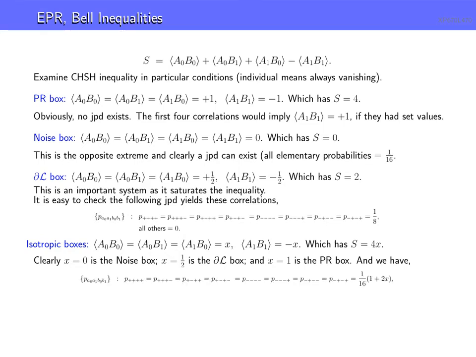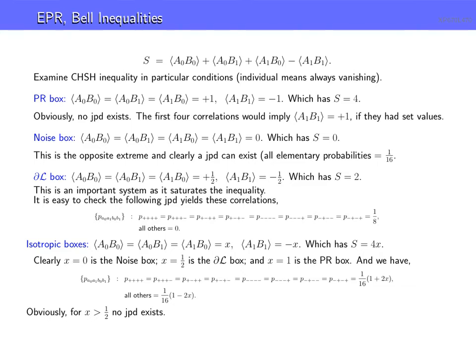These set of atoms, there's something missing here, that if those first 8, the same ones as up here, are equal to 1/16 times (1 plus 2x), and all the other ones, which are pretty easy to find, are 1/16 times (1 minus 2x), you'll find that you'll get these correlations. And again, the means are all 0. But notice what happens when X is greater than 1/2: this becomes negative. So that means that no joint probability distribution exists when X is greater than 1/2.